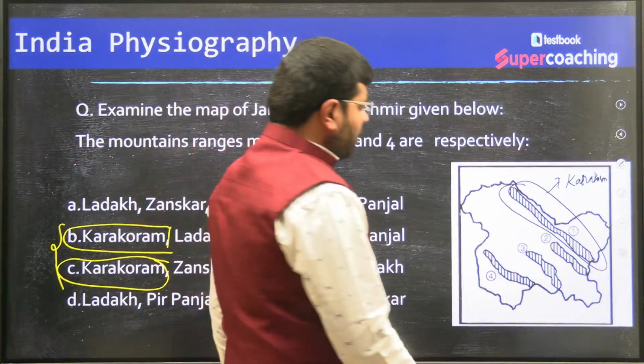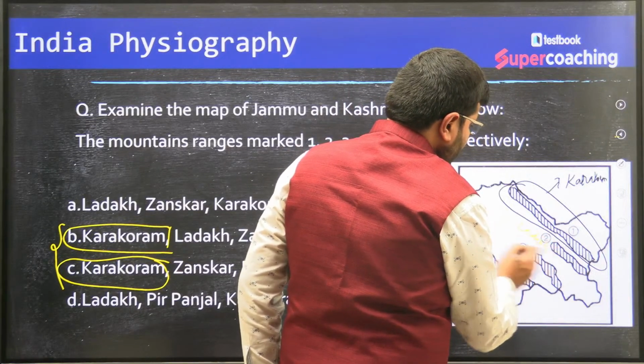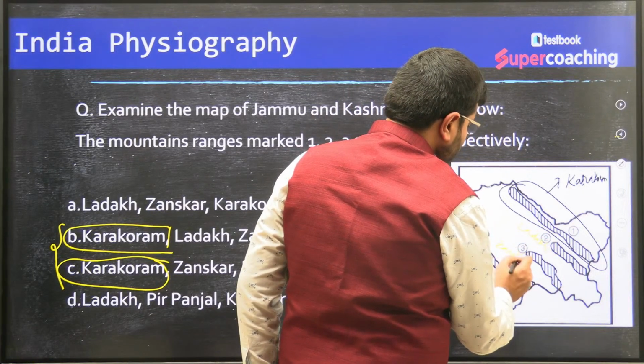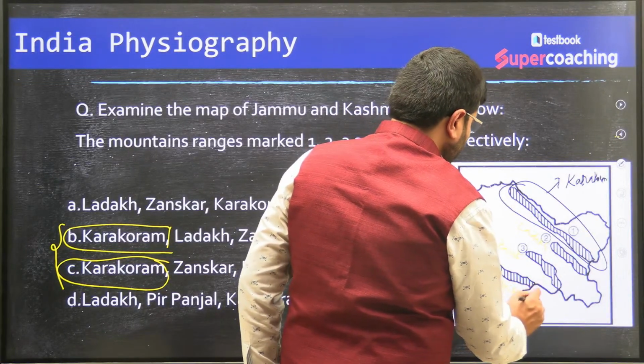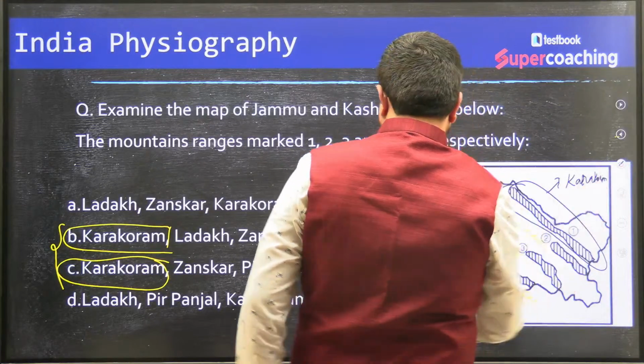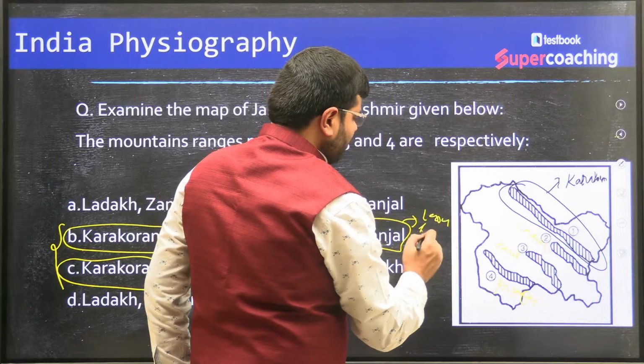In fact, after the Karakoram range, this would be the Ladakh range. This is the Zaskar range. And then you have the Pir Panjal range. The minimum knowledge you need to have: Pir Panjal is part of the lesser Himalayas, isn't it?